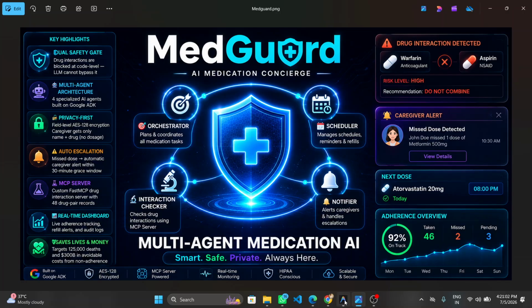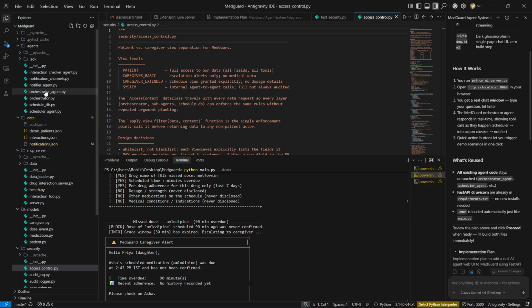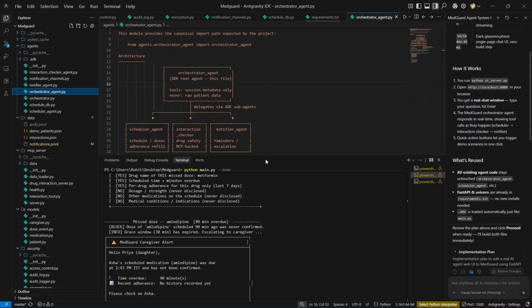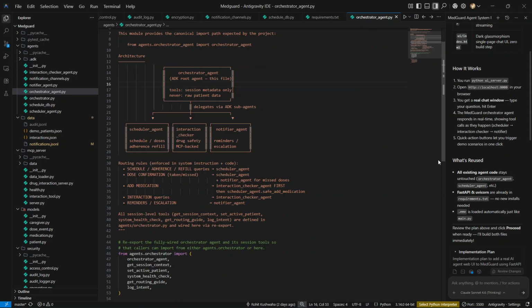Let me show you how it works. So come to our orchestrator.py. MedGuard is built on Google's Agent Development Kit, ADK, as a true multi-agent system. At the top is the orchestrator agent. It receives every user request and routes it to the right specialist.